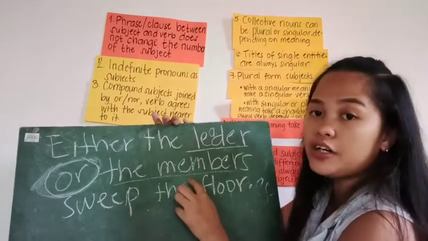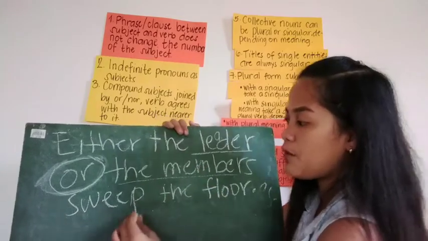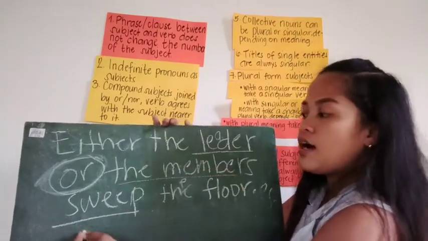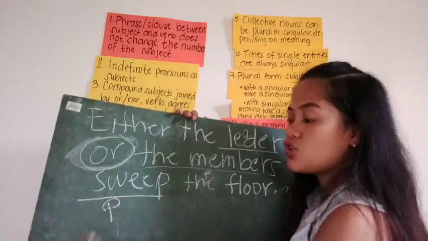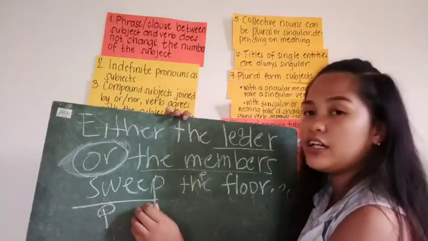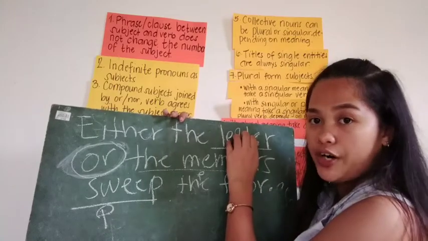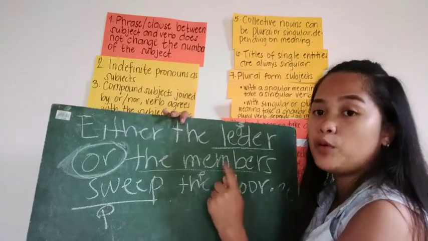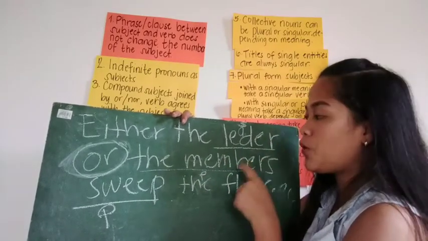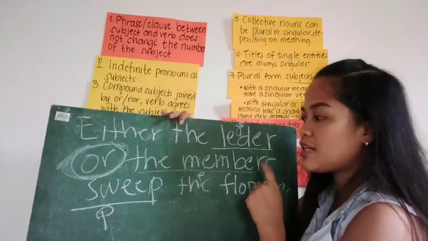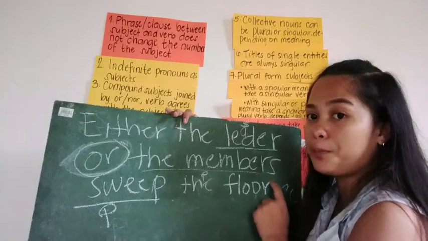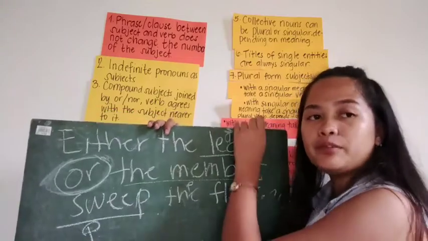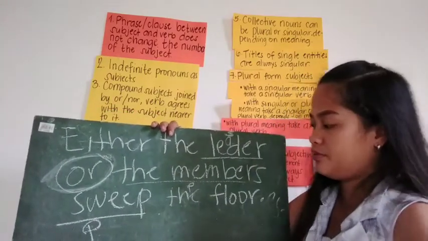Since the subject nearer to the verb sweep is a plural, the members, the verb must be plural too, because the nearer subject to it is the members, not the leader. Leader is a singular, and the members is a plural. Since the members is the nearer subject to the verb sweep, and it is a plural, the verb must be plural too. Do you get my point? Yes, ma'am. Okay. I hope so.